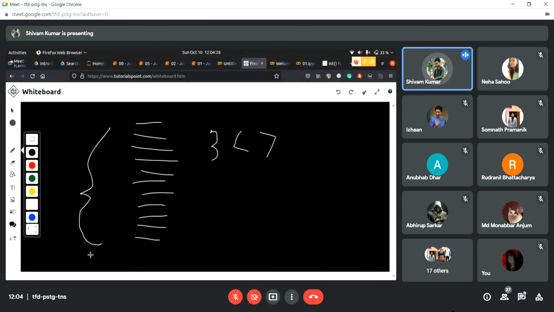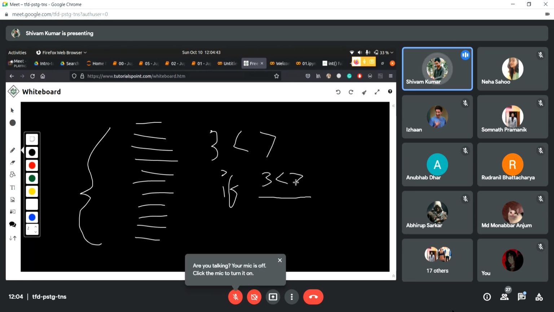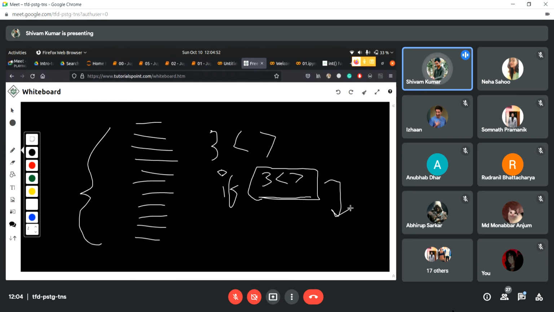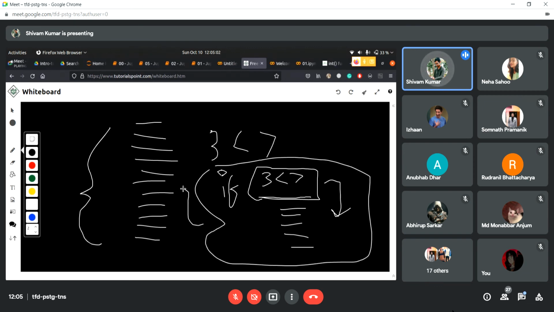So the way we use this is we use if statements. What the if statement means to the interpreter is that after the if, we're going to give it a condition. We can give 3 is less than 7. Now how the if statement works is, if the condition that we are providing with the if holds true, then it's going to execute a set of statements that we give inside the if.